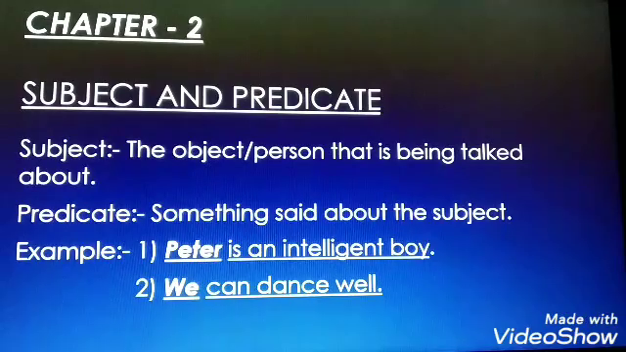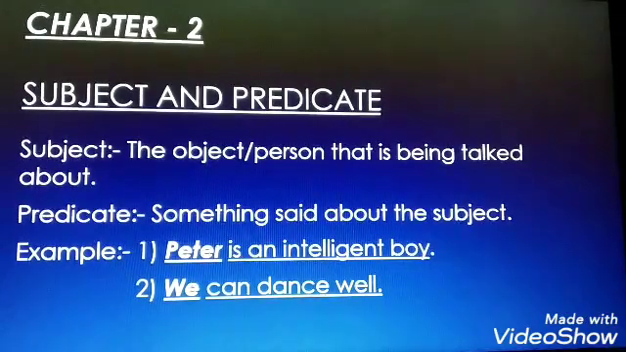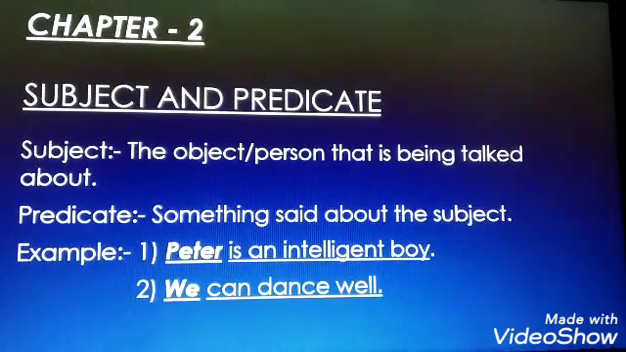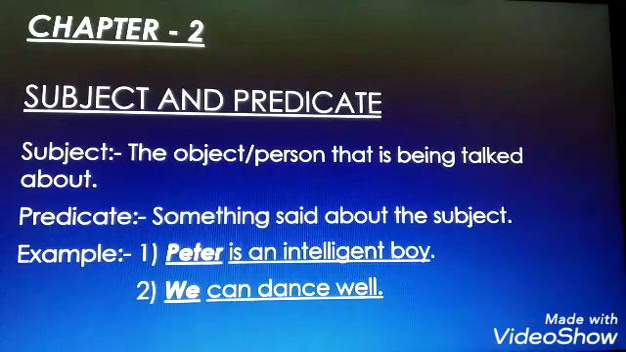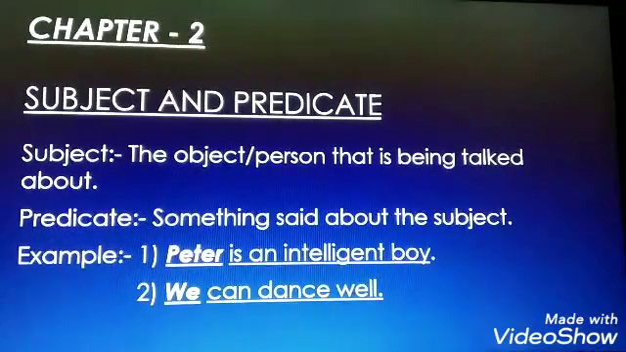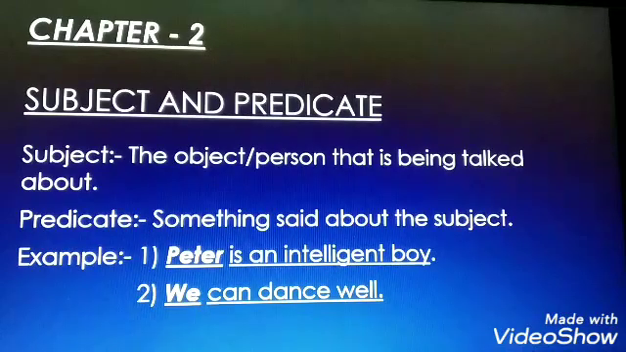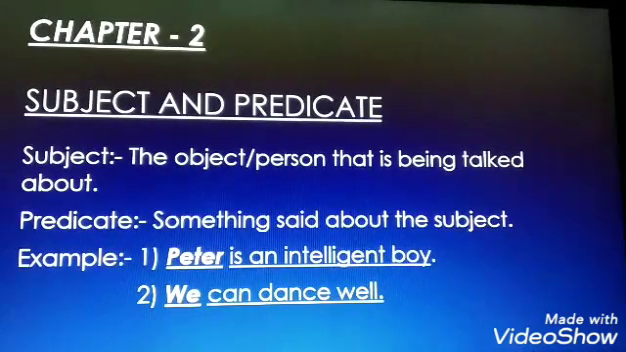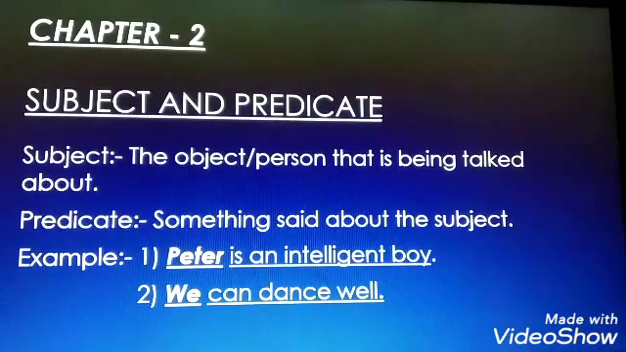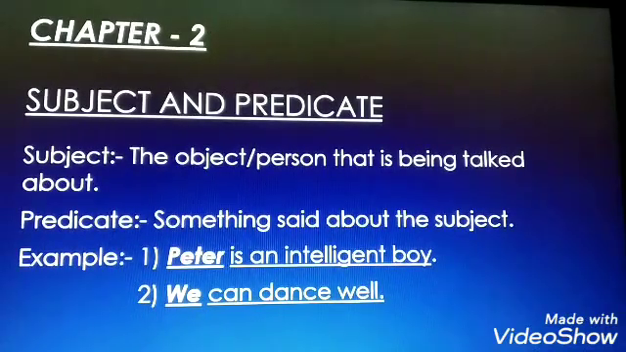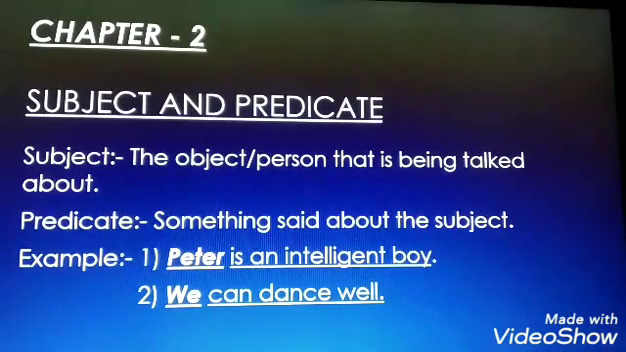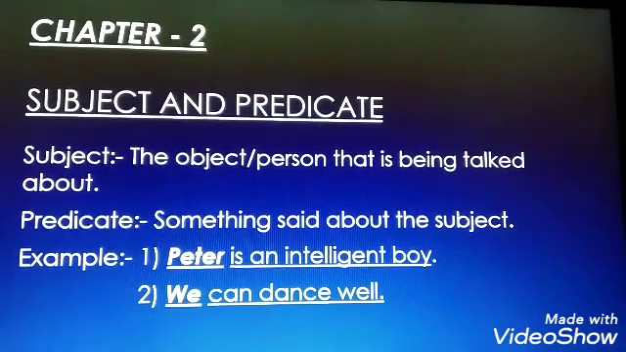Now we have two examples. We will see them. First one is, Peter is an intelligent boy. In this I have already indicated to you. Peter is your noun, means it comes under your subject, and remaining part is your predicate. In the second one, I have, we can dance well. Now here we is not a noun but a pronoun. So the remaining part, can dance well, is your predicate in this.